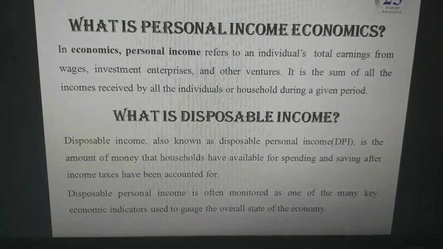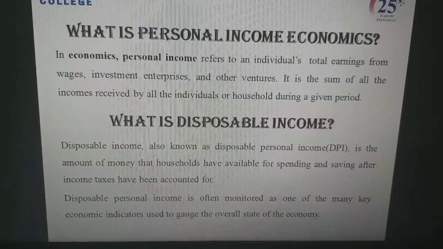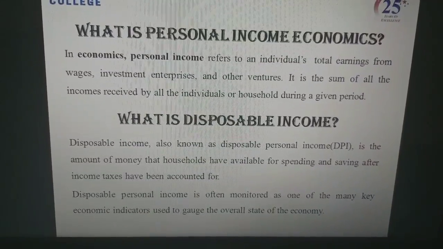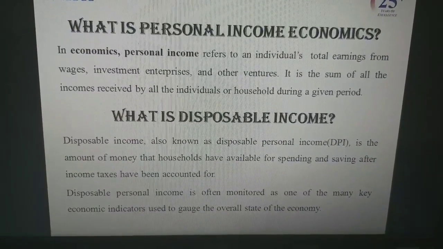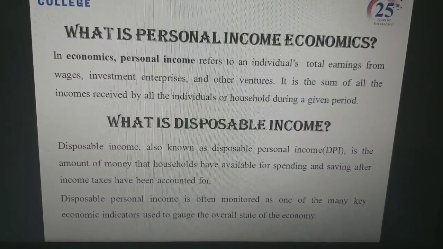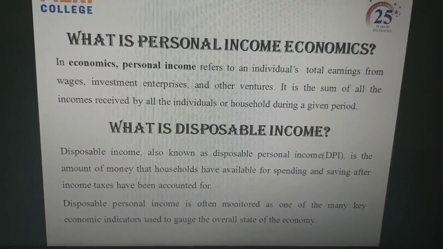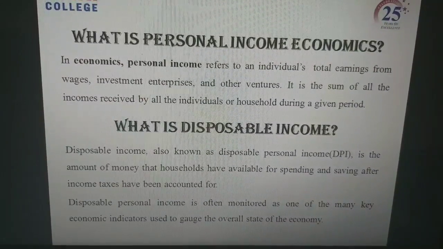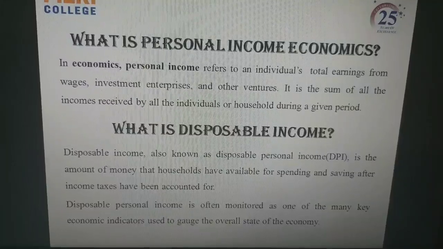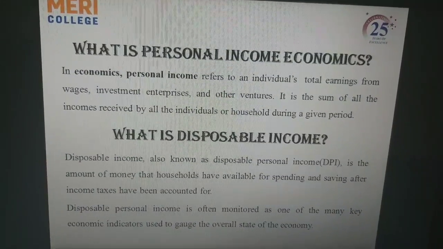What is disposable income? Disposable income, also known as disposable personal income, is the amount of money that households have available for spending and saving after income taxes have been accounted for. Disposable personal income is often monitored as one of the many key economic indicators used to gauge the overall state of the economy.